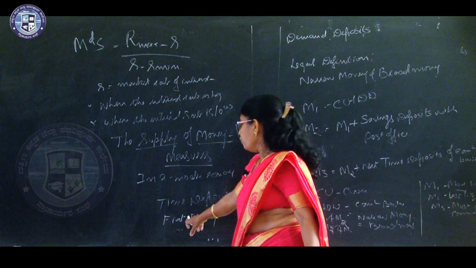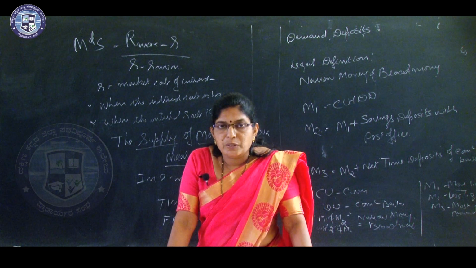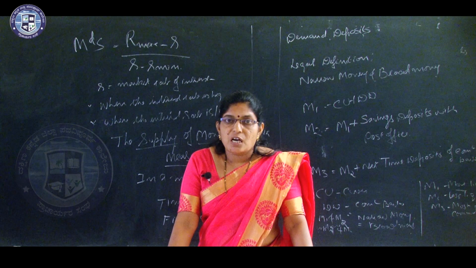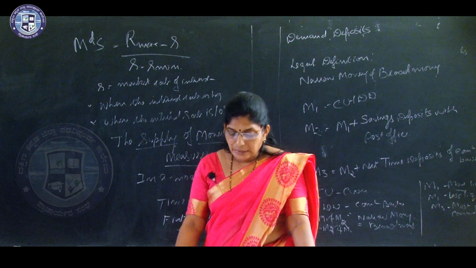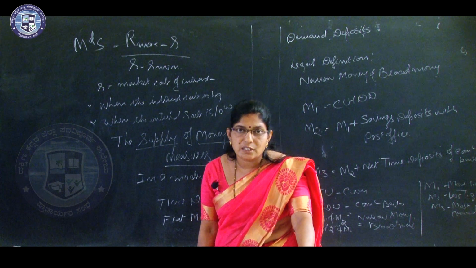Next comes fiat money. So, what is fiat money? Fiat money is money which does not have intrinsic value. Intrinsic value means real value.